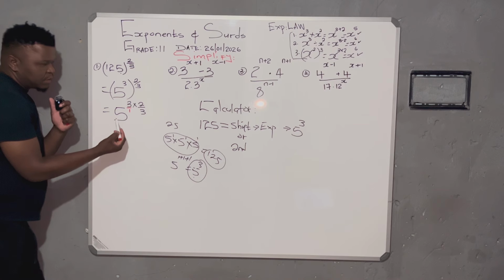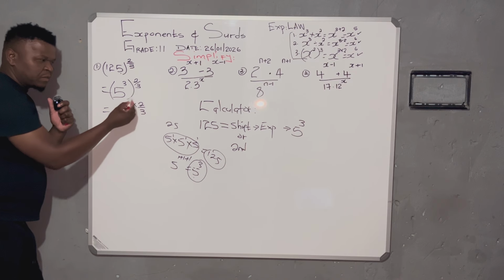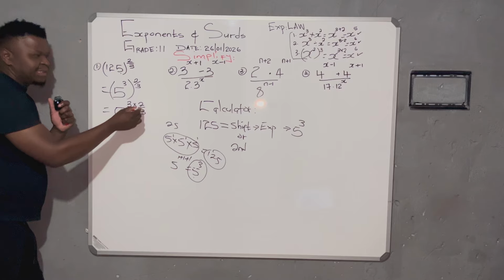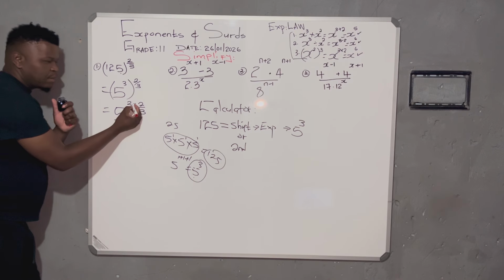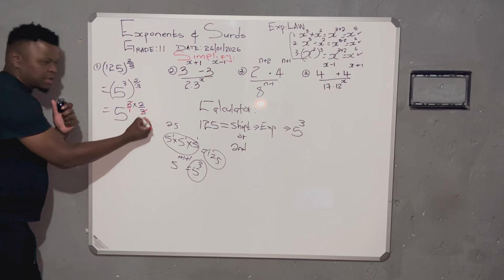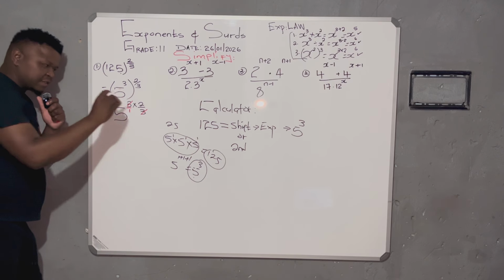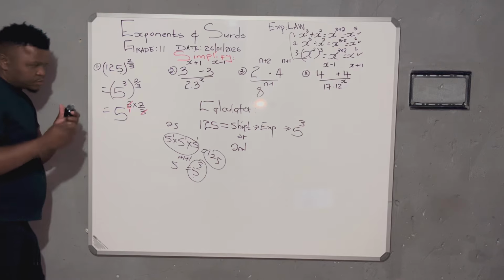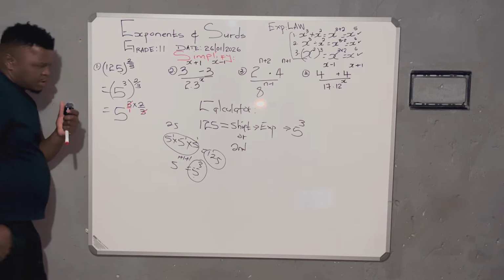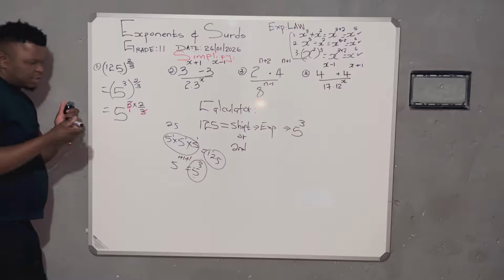Now, when it comes to simplification of this, different learners apply different methods. Some will just cancel 3 and 3 and then write down what is remaining. I'll show you another option or method basically.